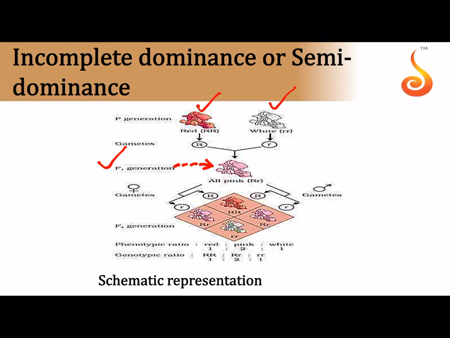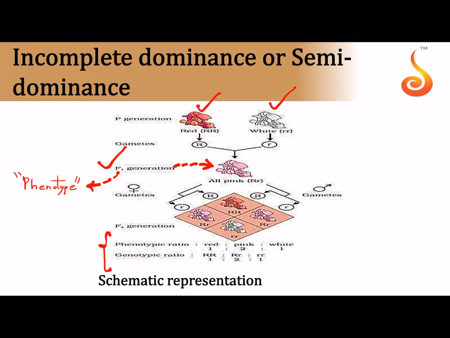So what does this indicate? This indicates that the phenotype of the F1 generation, the definition is important, is not resembling either of the parents. It is not red, it is not white, it is in between the two. You can see in the typical incomplete dominance or semi-dominance, the traits are blending. Red is blending with white to give a new color, that is pink. That's why incomplete dominance or semi-dominance is also referred to as a blended inheritance.